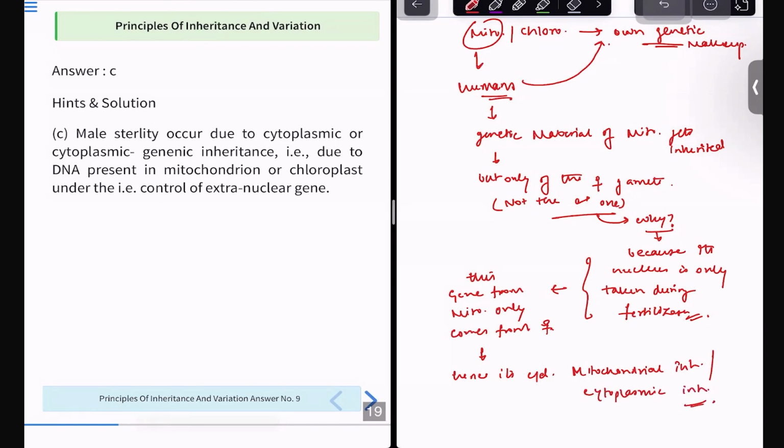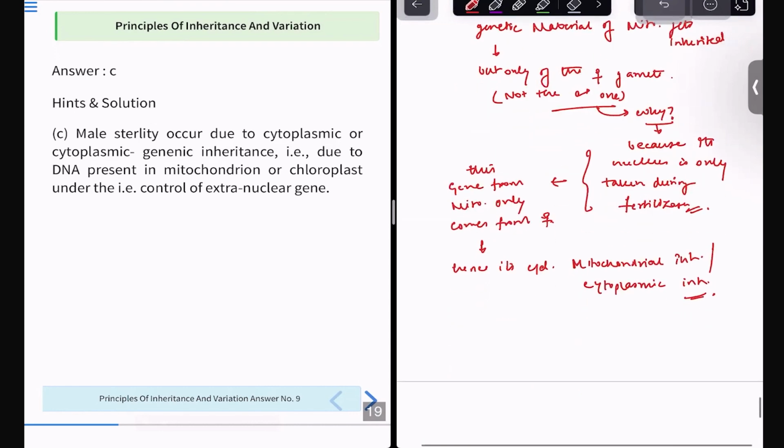Why cytoplasmic? Because mitochondria are in the cytoplasm. They are not a part of the nucleus, right? So it is cytoplasmic inheritance. There are many examples of mitochondrial inheritance which you need not understand at this moment. But understand this much, that all characters of the mitochondrial inheritance present in the mother will also come to the child.